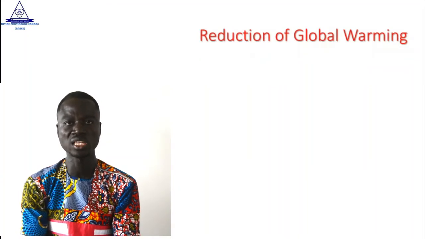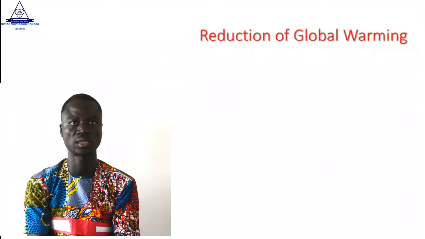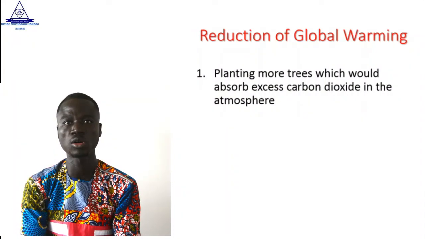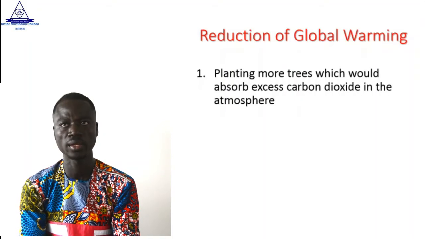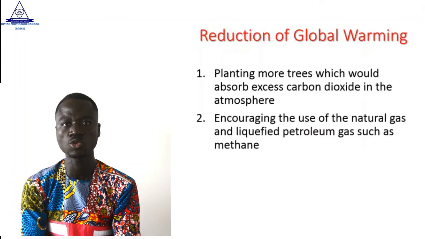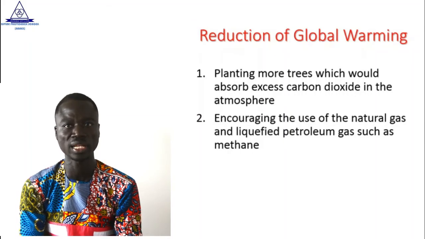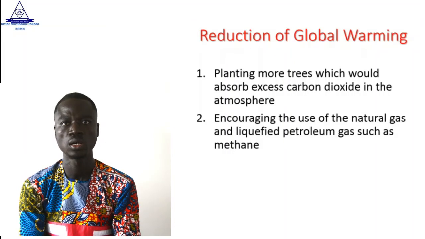Let us see some ways we can reduce global warming. That is reduction of global warming. 1. We can reduce global warming by planting more trees, which would absorb excess carbon dioxide in the atmosphere. Our second point is encouraging the use of natural gas and liquefied petroleum gas, such as methane. When we use natural gas and liquefied petroleum gas such as methane, it helps reduce global warming.